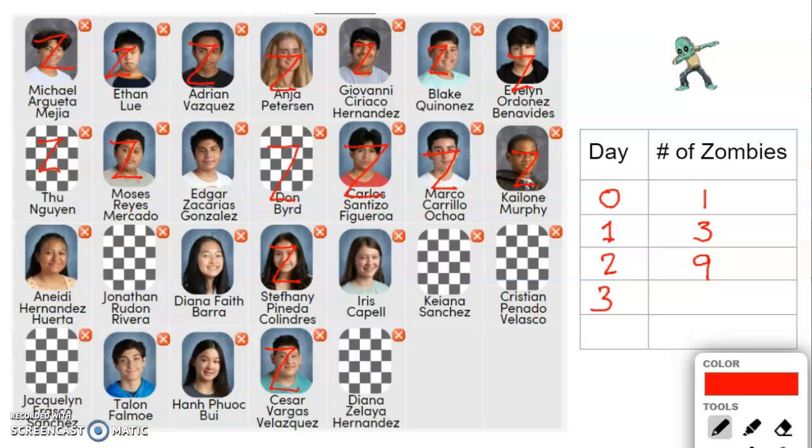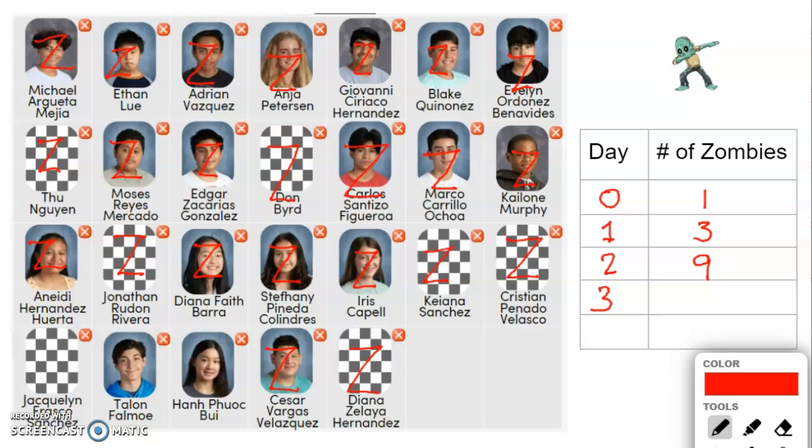And Dawn is infecting Edgar and Anady. Carlos is going to infect 2 more, Jonathan and Diana. And Marco is going to be infecting Iris and Kiana. And Kailoni is going to be infecting Christian and Diana.